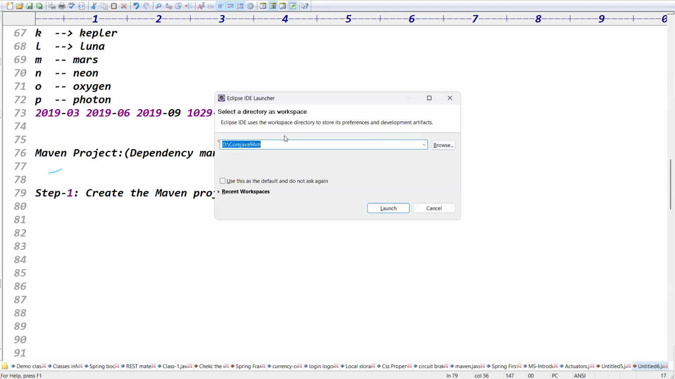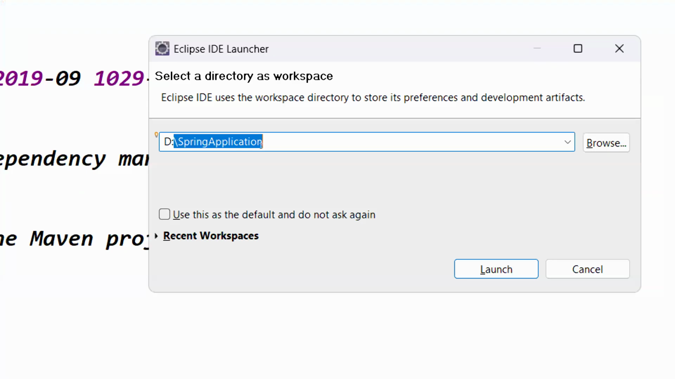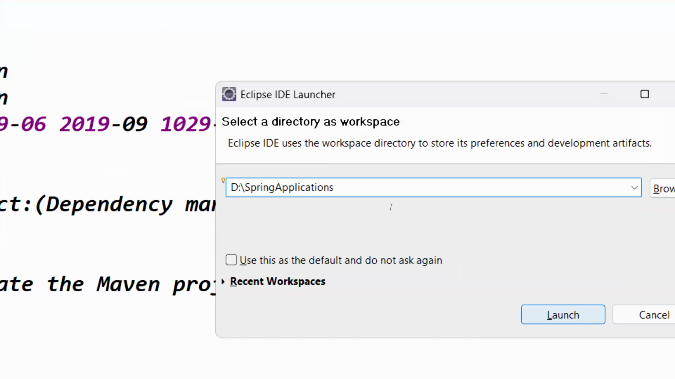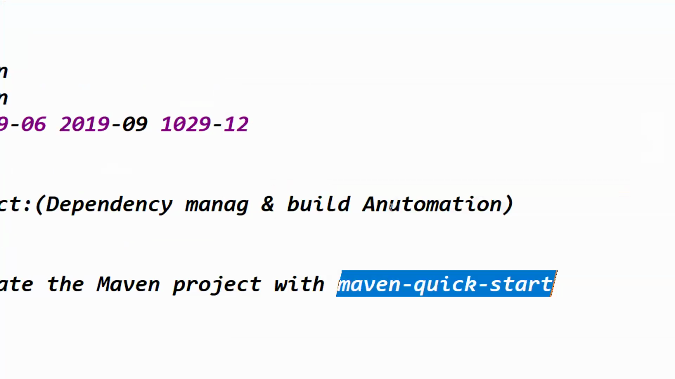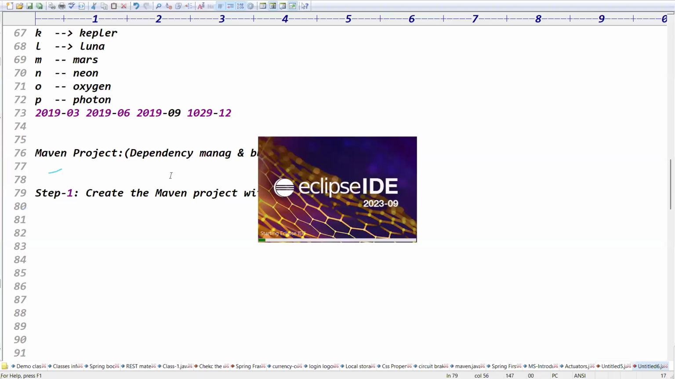Yeah, it's asking for the workspace, guys. Please check the workspace. In local disk D, I'm going to use workspace. Workspace means what? This is a location where Spring applications will be stored, right? This is the folder where the Spring applications are stored. Can you see that, in local disk D I'm creating the Spring applications. Good. Click on launch, guys. Launch the workspace.